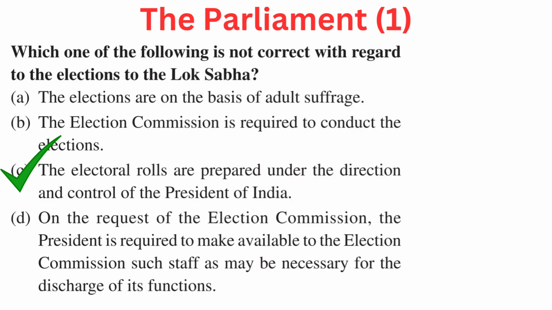Your question is, which one of the following is not correct with regard to the elections to the Lok Sabha? Your options are A. The elections are on the basis of adult suffrage. B. The election commission is required to conduct the elections. C. The electoral rolls are prepared under the direction and control of the President of India. Or D. On the request of the election commission, the President is required to make available to the election commission such staff as may be necessary for the discharge of its functions. Right answer is C. The electoral rolls are prepared under the direction and control of the President of India.